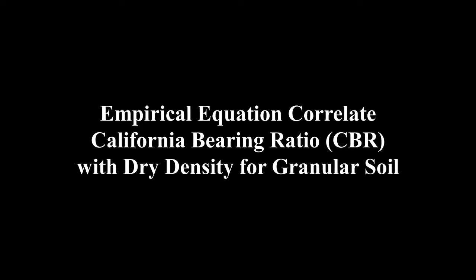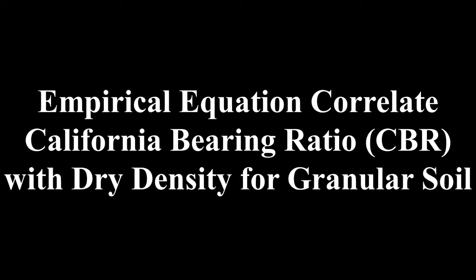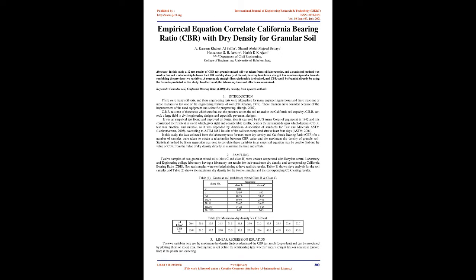Empirical equation to correlate California bearing ratio, CBR, with dry density for granular soil. Abstract: In this study, 12 CBR test results of granular mixed soil were taken from soil laboratories, and a statistical method was used to find a relationship between the CBR and dry density of the soil, desiring to obtain a straight line relationship and a formula combining the previous two variables.